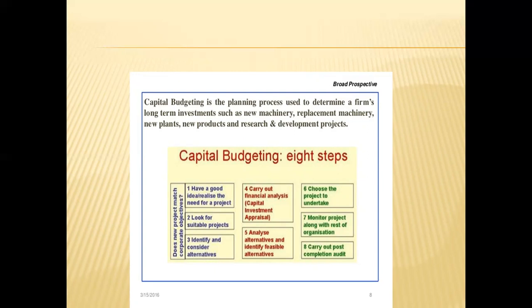Third, we identify and consider the alternatives. Fourth, we carry out the financial analysis, that is capital investment appraisal. Fifth, we analyze alternatives and identify feasible alternatives. Next, we choose the project to undertake. Next, we monitor the project along with the rest of the organization. Next, we carry out the post-completion audit. These are the 8 steps included in capital budgeting.